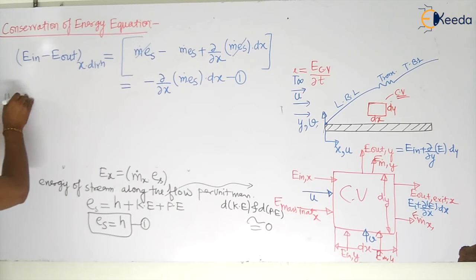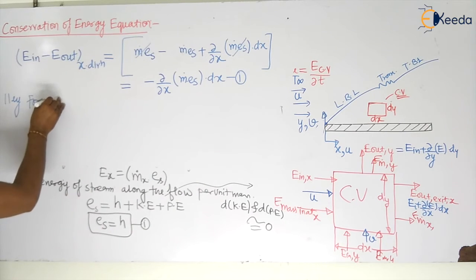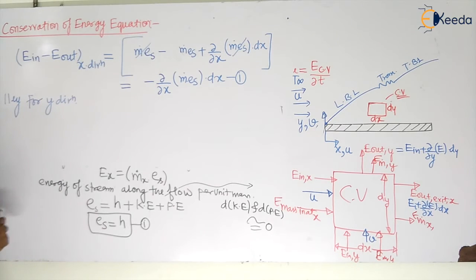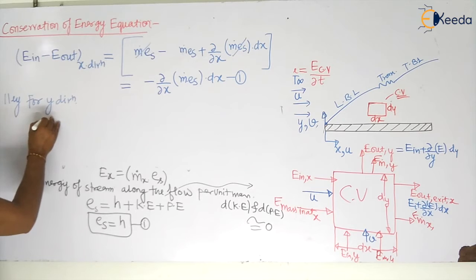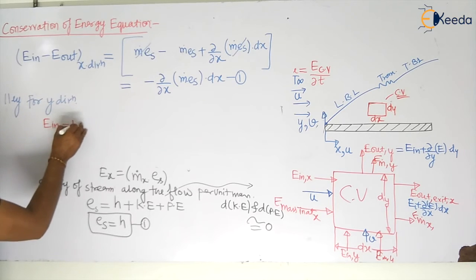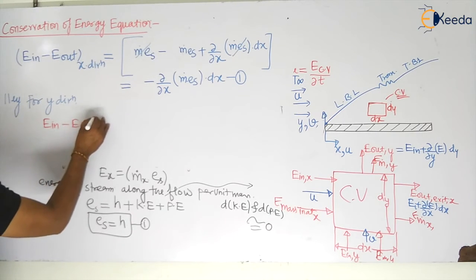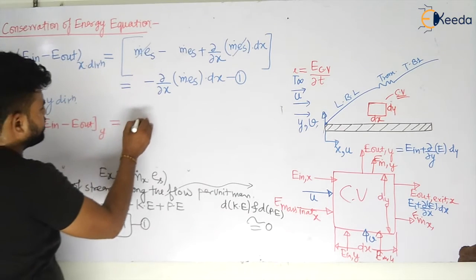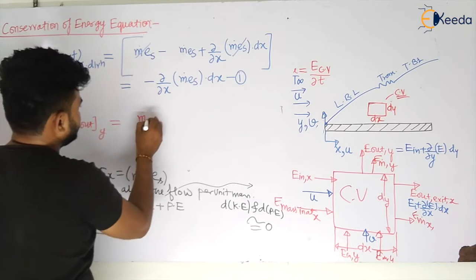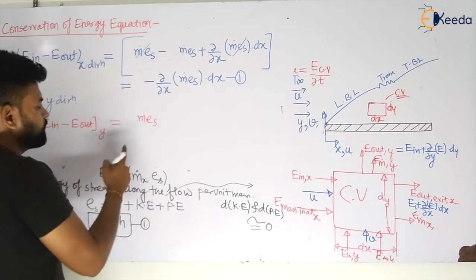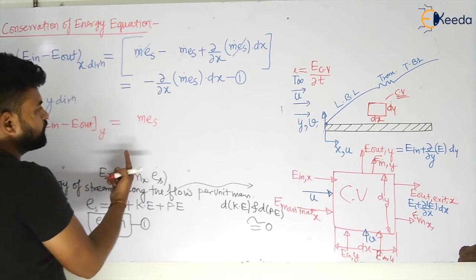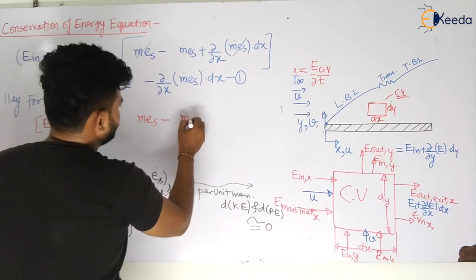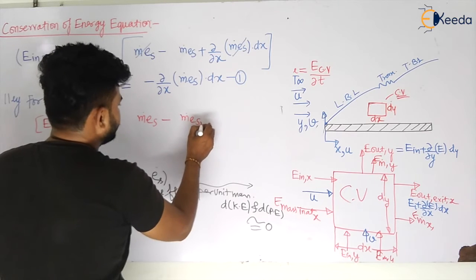Similarly for the y direction, can you calculate for the y direction? Yes. What will be the energy for the y direction? So energy in minus energy out inside the y direction. In the y direction, my dear students, will be given by the same. So that will be m dot es, or mass flow rate in the y direction we will take then. Okay. Minus of m dot es.